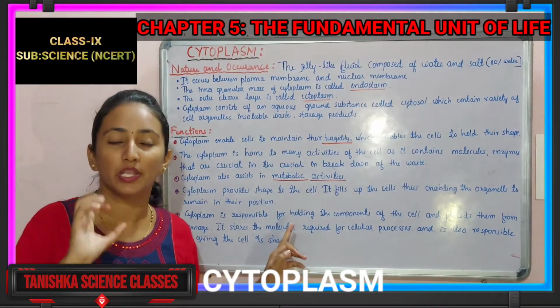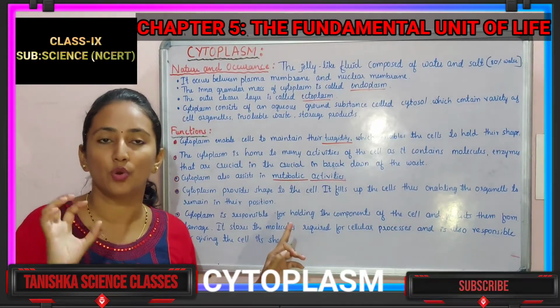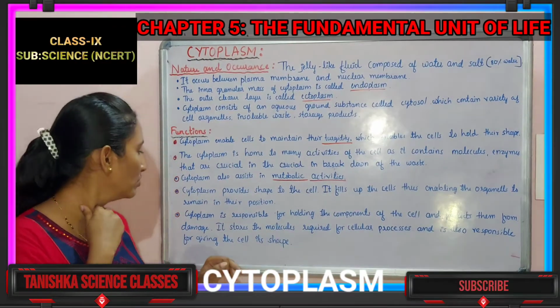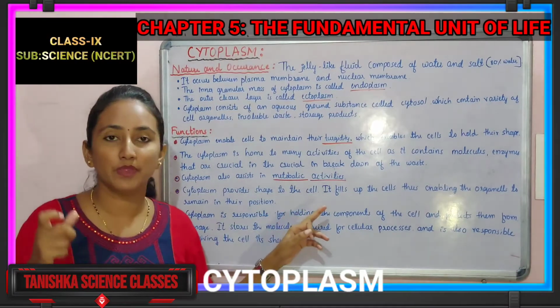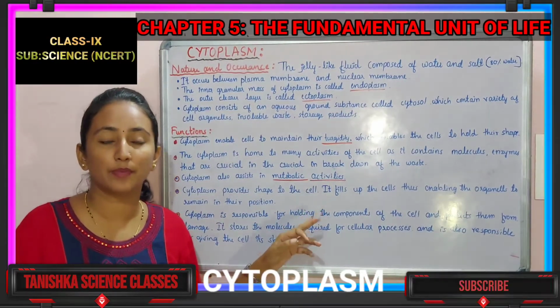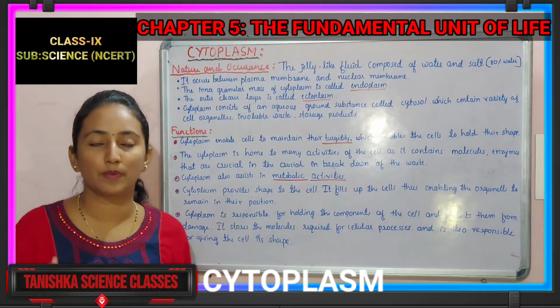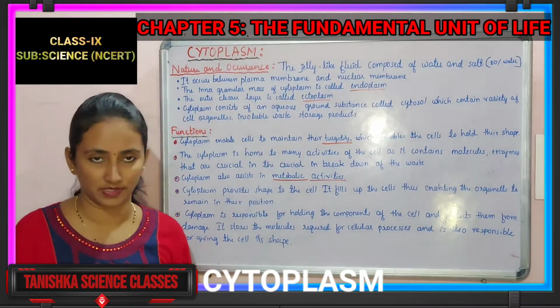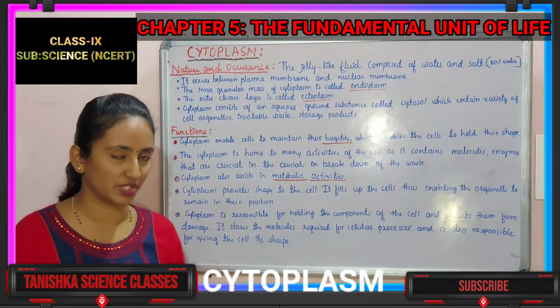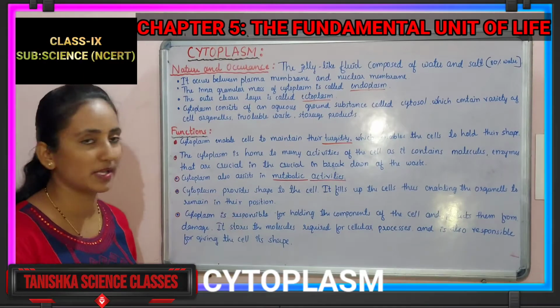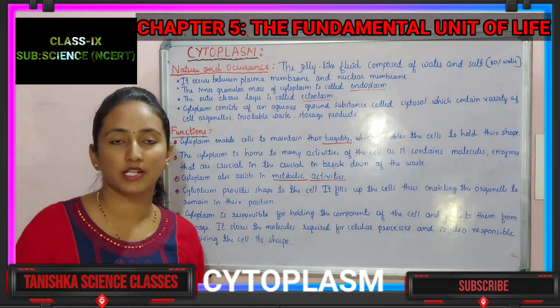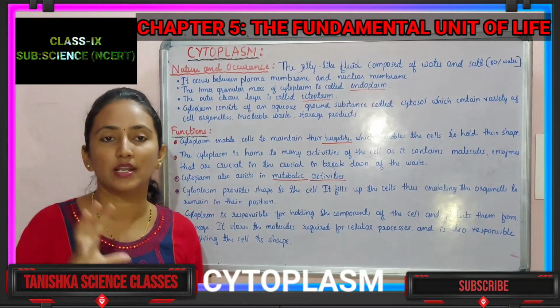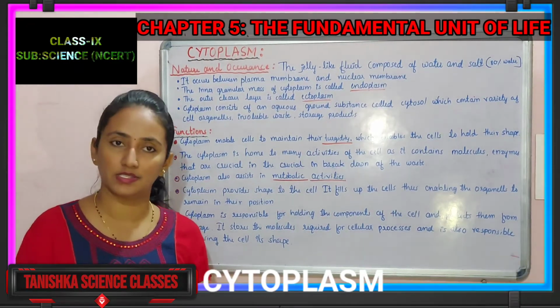The cytoplasm fills up the cells. So because of that, all the organelles will be present in their particular positions. So who helps us? Cytoplasm. It provides the shape for that. Because of that, all the cell organelles hold particular positions in the cell.